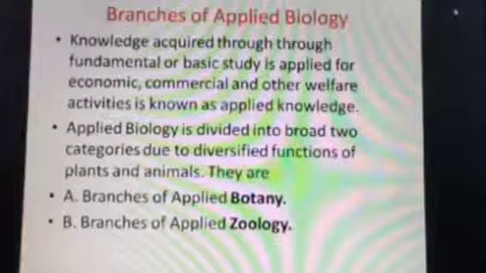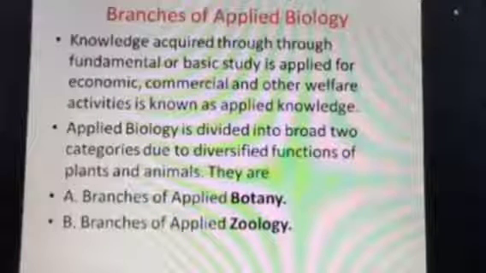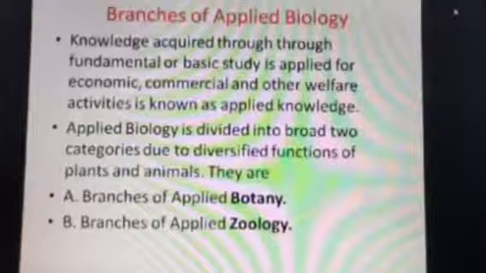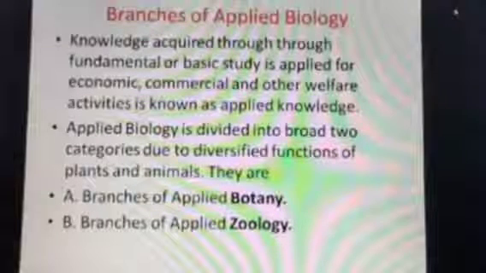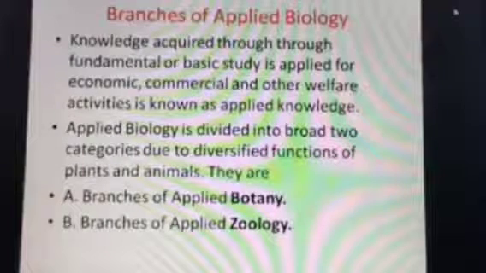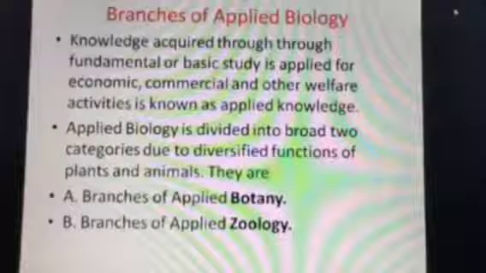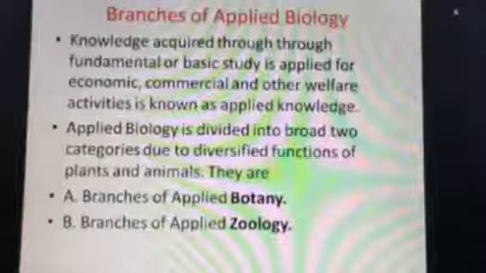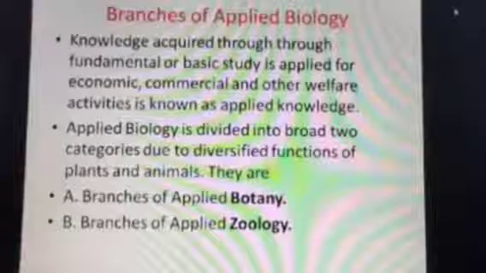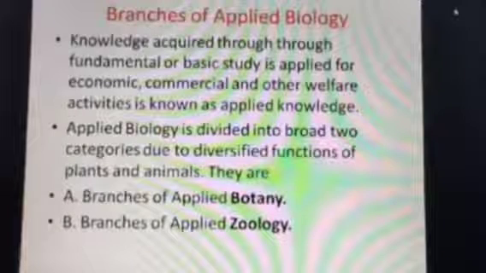Another question now is: branches of applied biology. We have already discussed branches of fundamental biology. Now applied biology. What actually is applied biology? This particular branch of biology is an evolved one, which is essential for economic and commercial knowledge, the commercial value of things, and how applied biology will earn a livelihood for human beings.